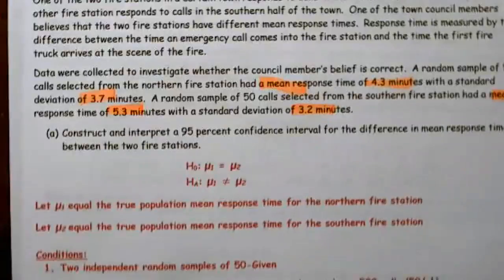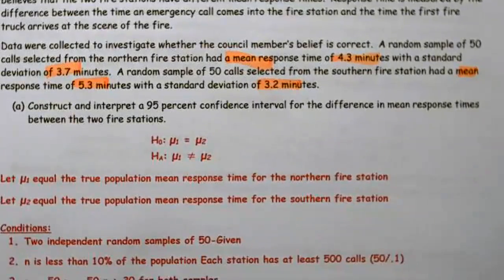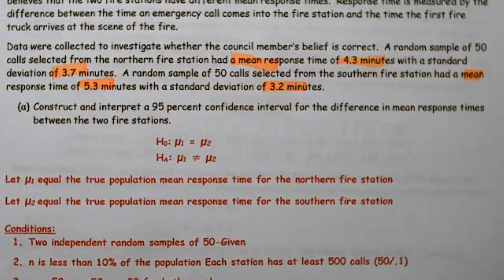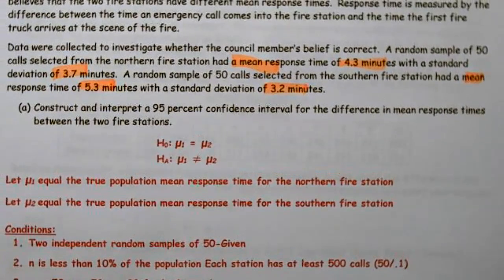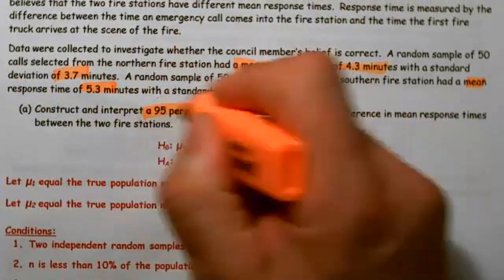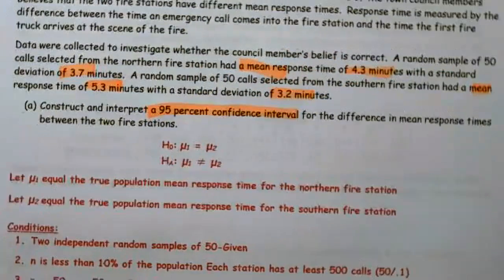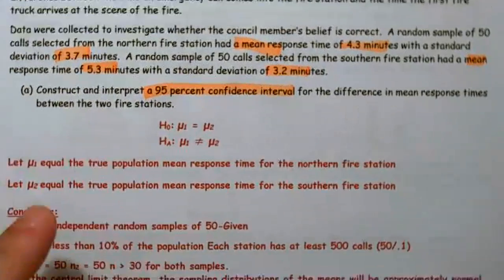So I have 2 samples. I have summary statistics from 2 samples. So that lets me know I'm working with a t-statistic for 2 samples. And then in the next part, they say construct and interpret a 95% confidence interval for the difference in mean response times. Well, that's all I needed to know. I know it's not a hypothesis test. They specifically asked for a confidence interval.